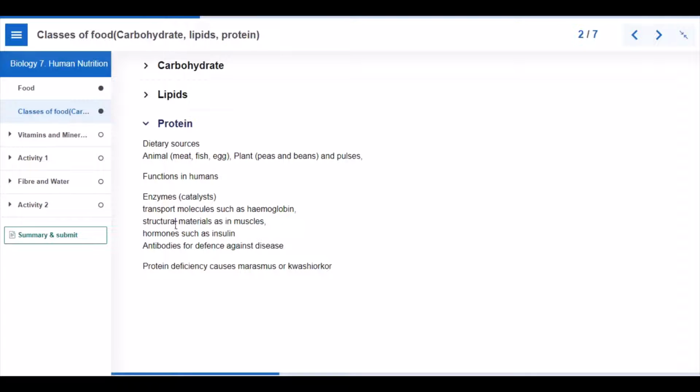Structural materials, such as muscles, hormones, and antibodies for defense against diseases, are made from proteins. Protein deficiency causes marasmus or kwashiorkor.